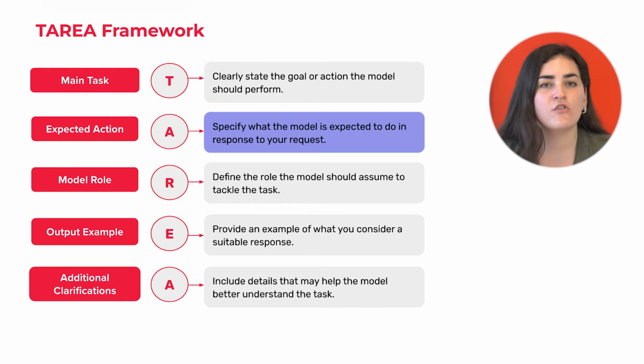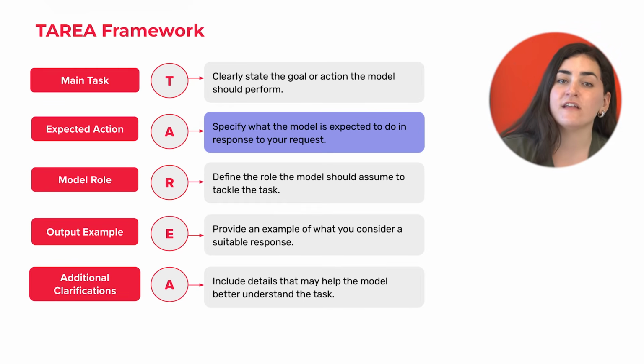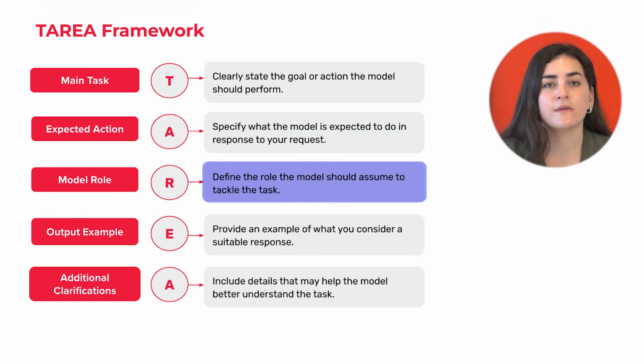That is, the order in which you want it to perform the task. For example, analyze the content of this webinar first and then write an email to invite my database, highlighting the points that might be most interesting to them. Model role. Define the role the model should assume to tackle the task. For example, you're an expert in email marketing.